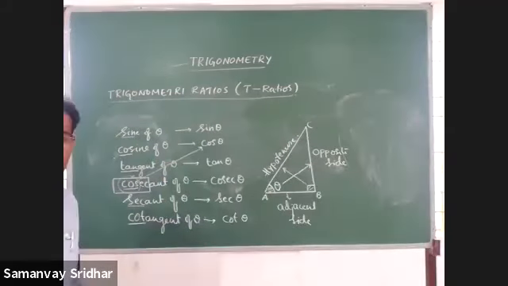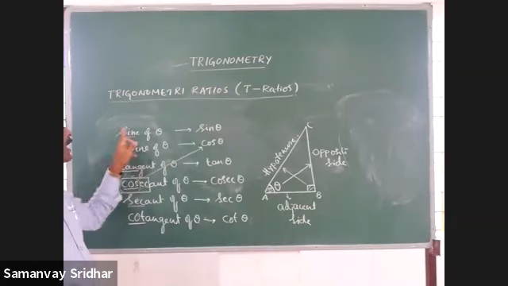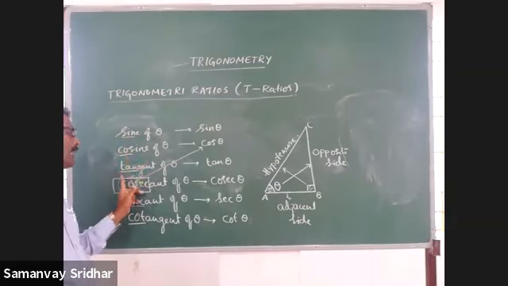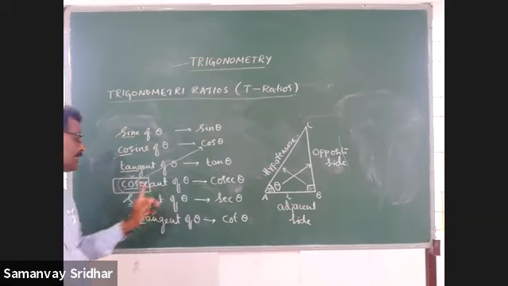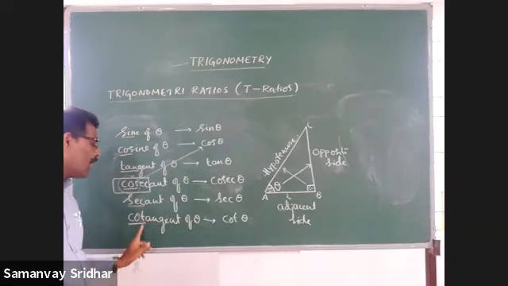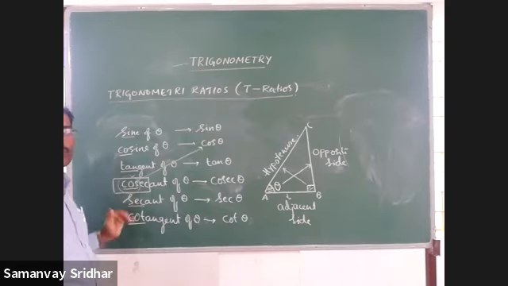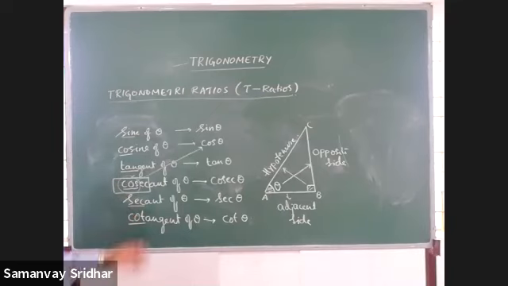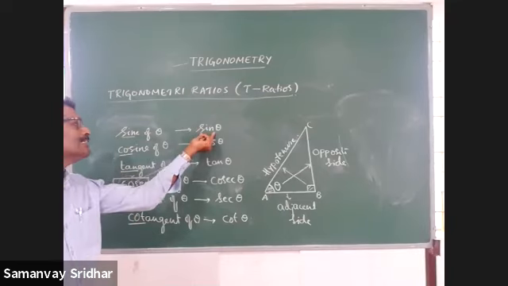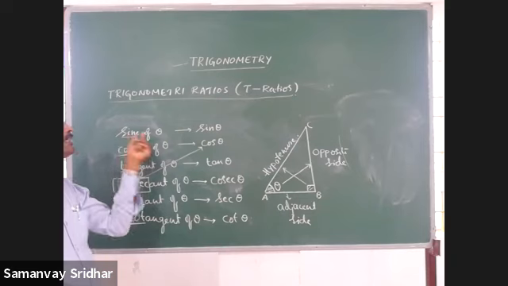If they ask which those are, you have to say sine of theta, cosine of theta, tangent of theta, cosecant of theta, secant of theta, cotangent of theta. For our convenience, we have to cut them short, we have to go for the abbreviation. That is, sine of theta can be written as sin theta, using only the first three letters S-I-N.